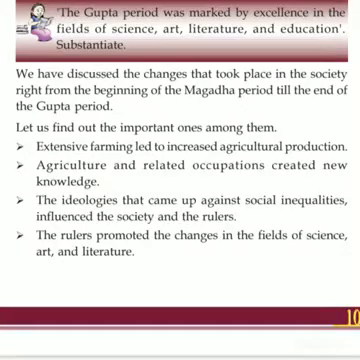In this chapter, we have discussed the changes that took place in society right from the beginning of the Magadha period till the end of the Gupta period. Let's find out important ones among them.